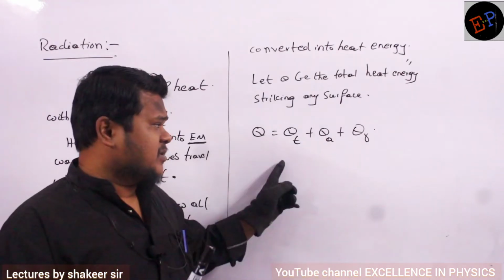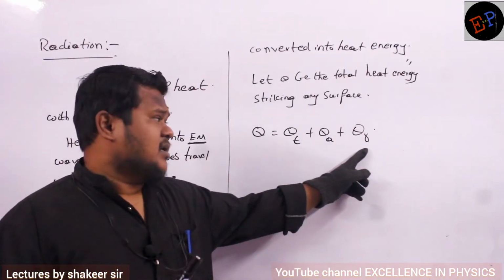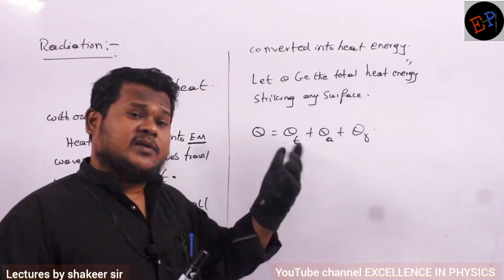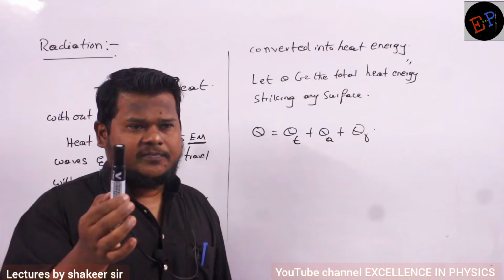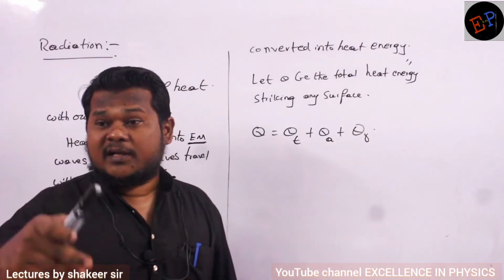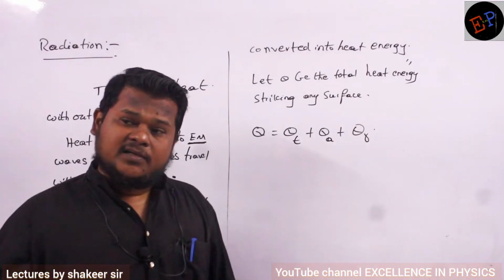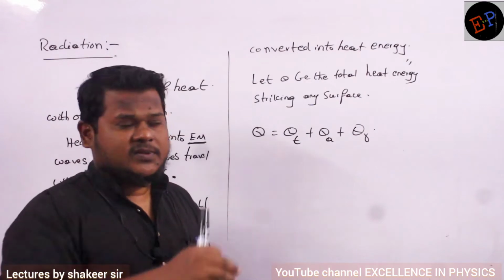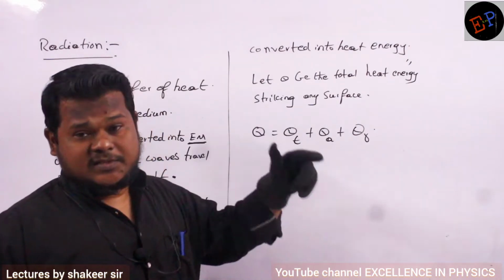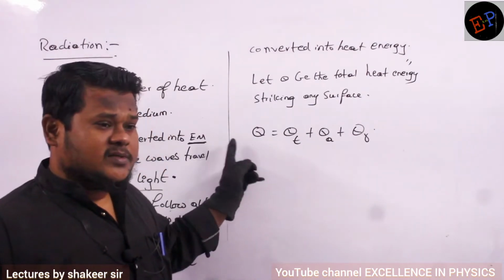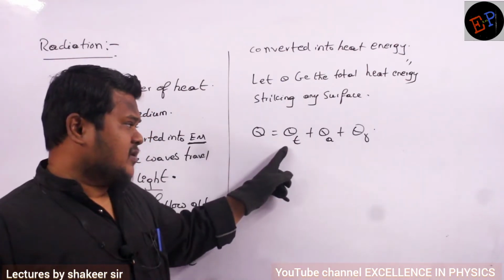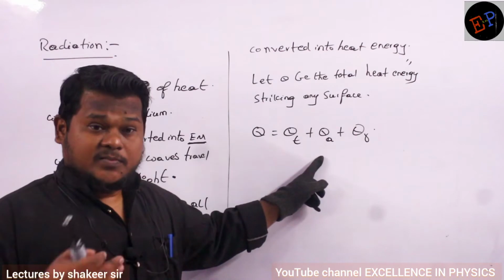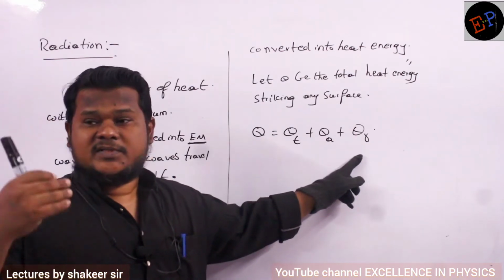Some of the heat may be reflected also. And some of the heat energy may be transmitted also. But this body cannot transmit energy because this is an opaque body. For example, if light falls on a glass, light will enter and go out of the glass. That is the amount of energy transmitted. So this total energy can be divided into three types: the amount of energy transmitted, the amount of energy absorbed, and the amount of energy which is reflected.